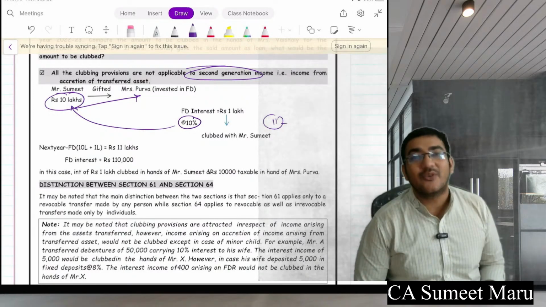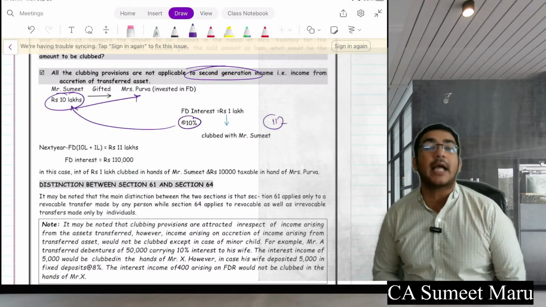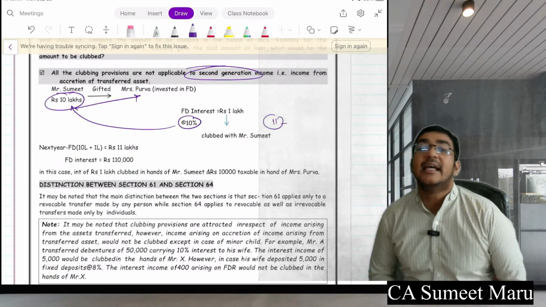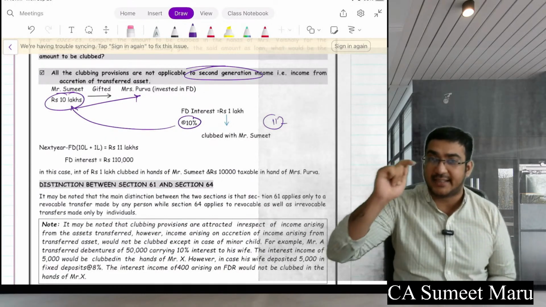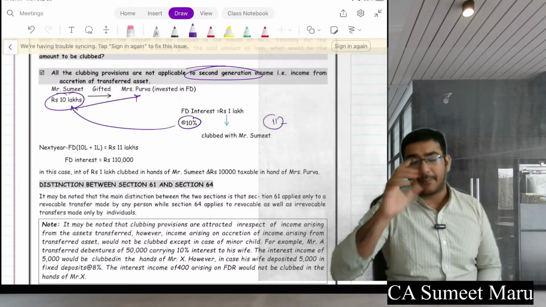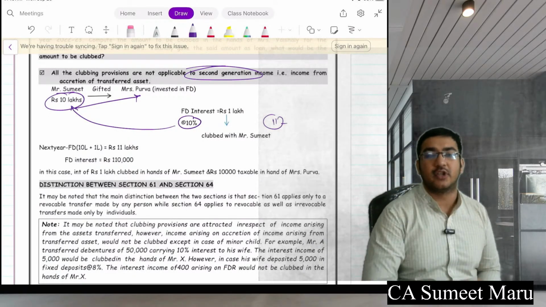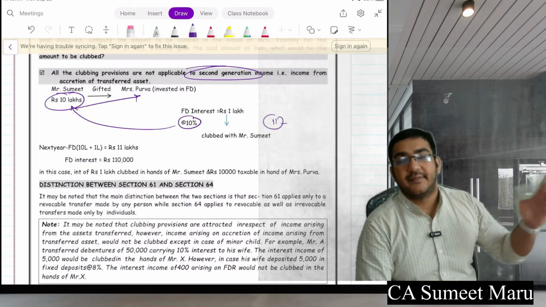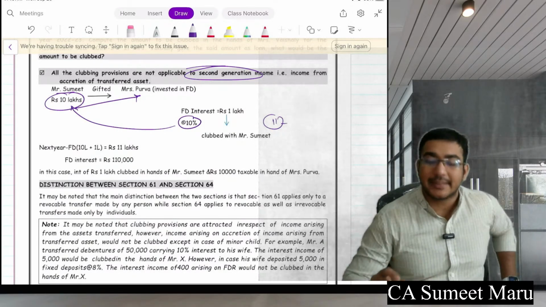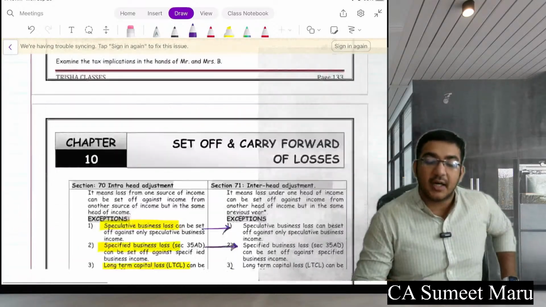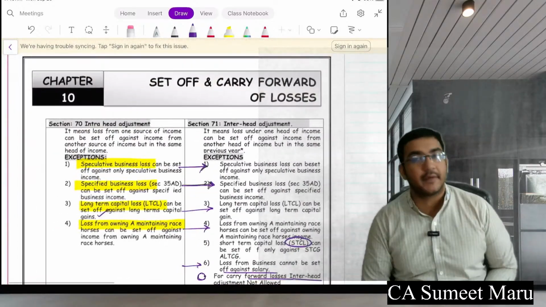Also, one last thing was there: when you invest in the business of your spouse, if your investment forms part of the opening capital, that is as on 1st of April, then the proportionate profit will be clubbed in the hands of the investor, or the one who is giving the money. Everyone please remember this. So with this we finish this chapter as well. That was your clubbing of income.